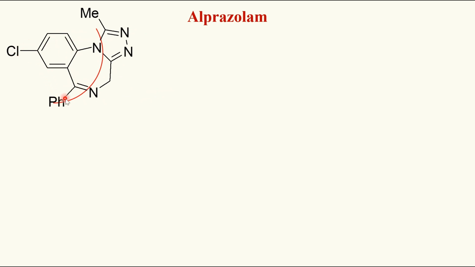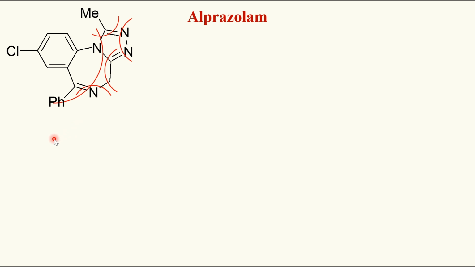This will be PHCPH. This can act as one of the synthons, and I can break over here a 2 carbon donor. I can break over here a nitrogen donor, and I can break over here a 2 nitrogen donor, and I will get a 2 carbon donor. If I join all these pieces together, I can synthesize alprazolam.